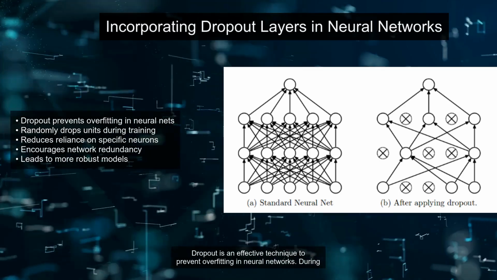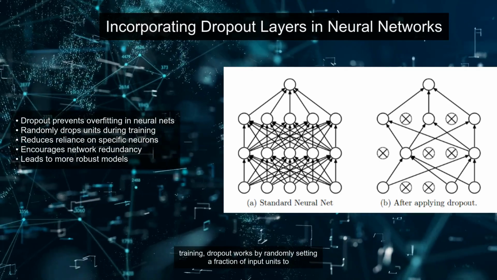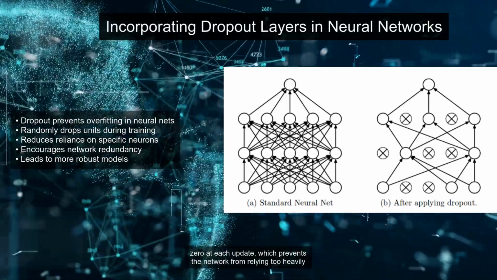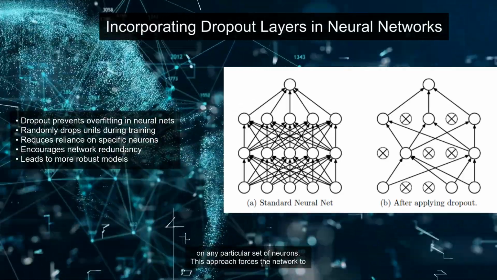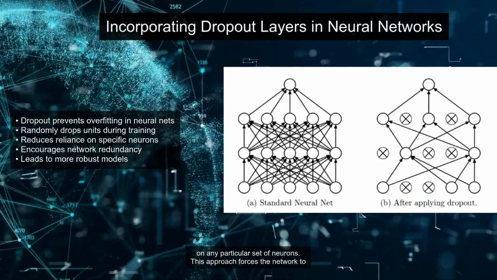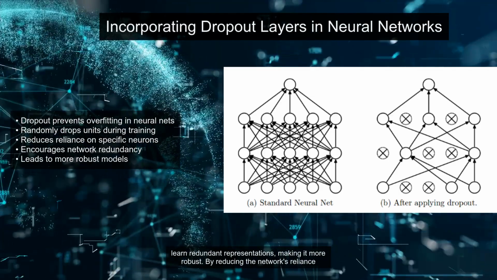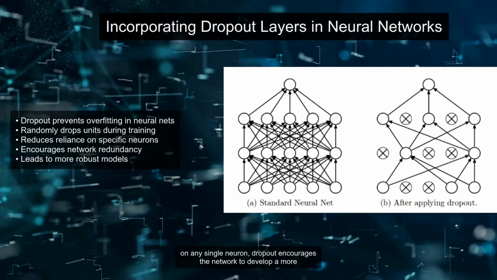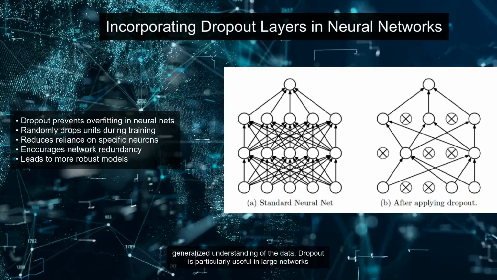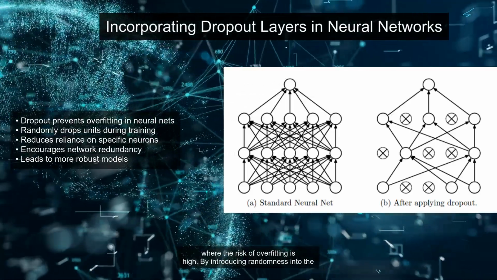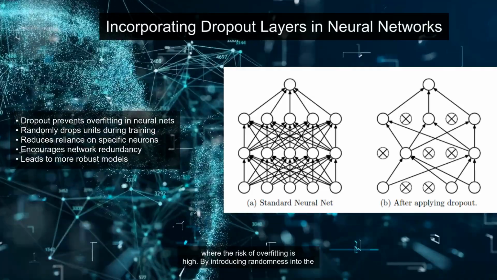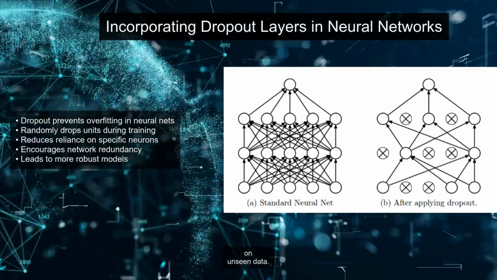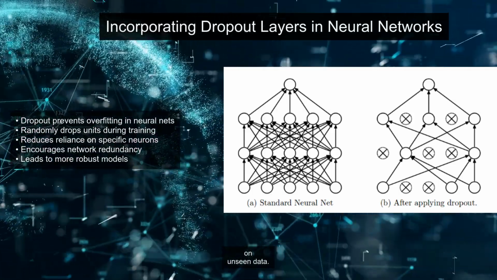Dropout is an effective technique to prevent overfitting in neural networks. During training, dropout works by randomly setting a fraction of input units to zero at each update, which prevents the network from relying too heavily on any particular set of neurons. This approach forces the network to learn redundant representations, making it more robust. By reducing the network's reliance on any single neuron, dropout encourages the network to develop a more generalized understanding of the data. Dropout is particularly useful in large networks where the risk of overfitting is high. By introducing randomness into the network during training, dropout helps in creating a model that performs better on unseen data.